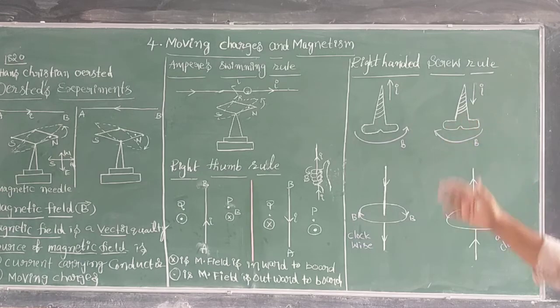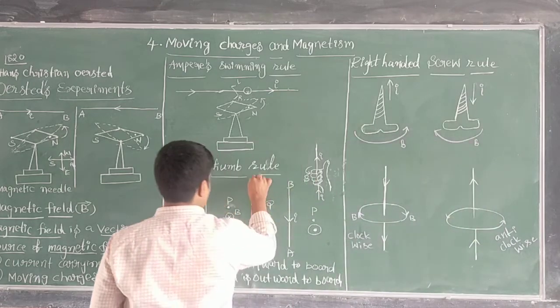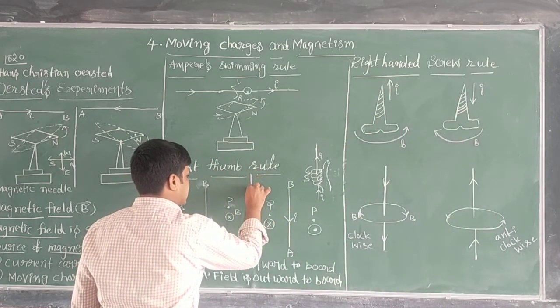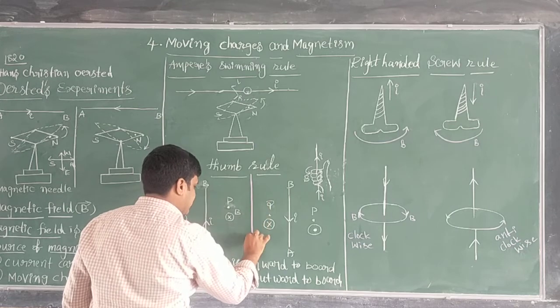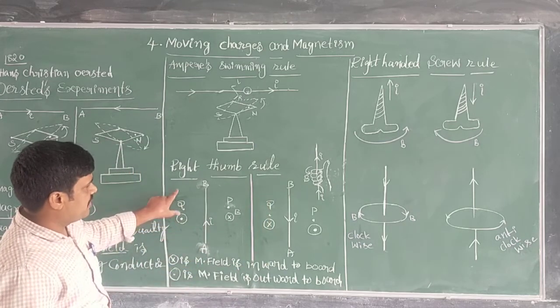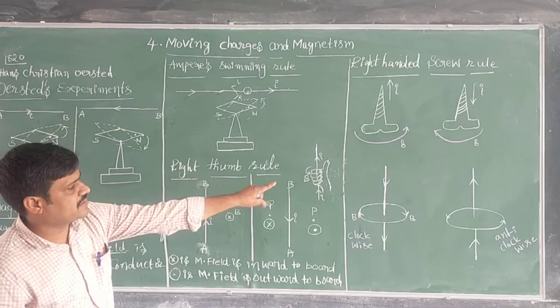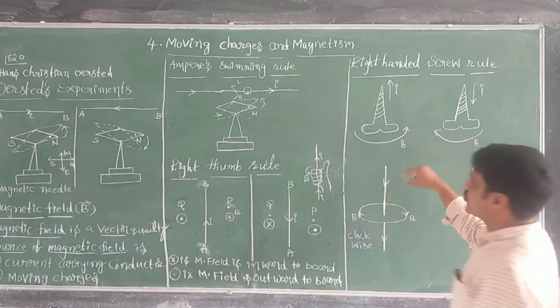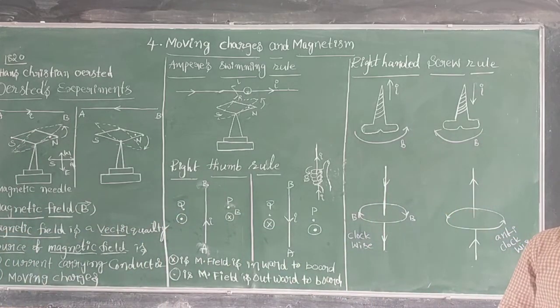Now the direction of the magnetic field, how we have to understand it, is by using these three laws. Wherever it may be, in three cases I have clearly given the direction of the magnetic field. Especially this example, the right-hand thumb rule and the right-hand screw rule, these two are very important to understand the direction of the magnetic field when the current is flowing through the current carrying wire.